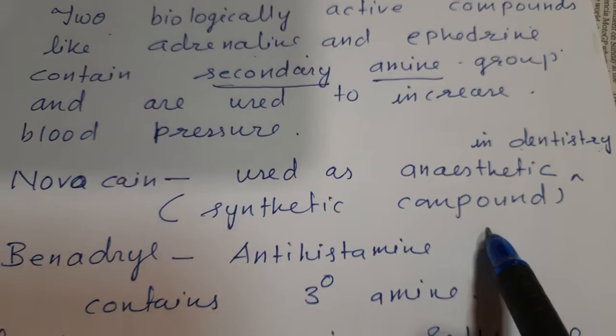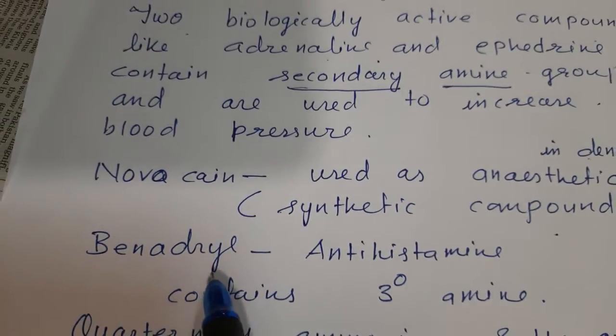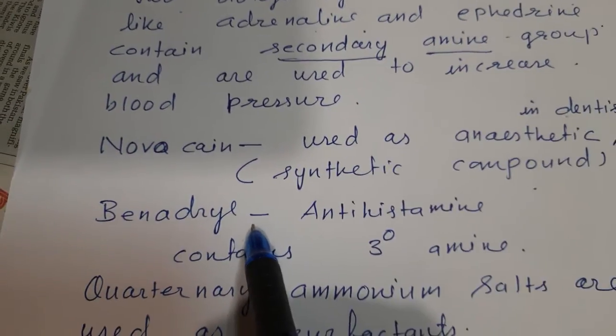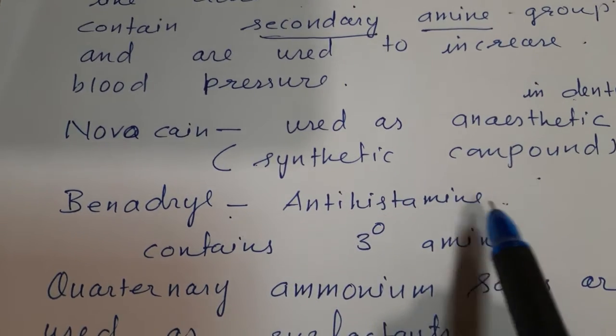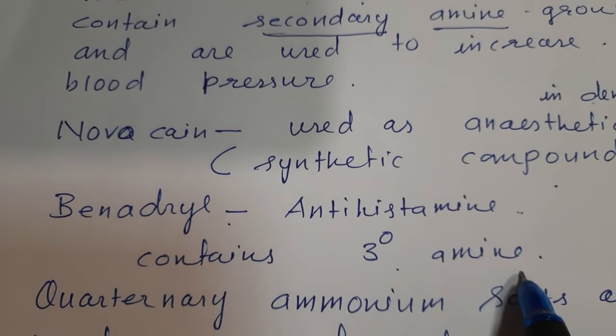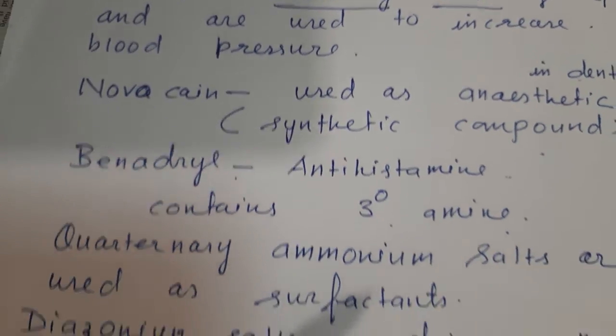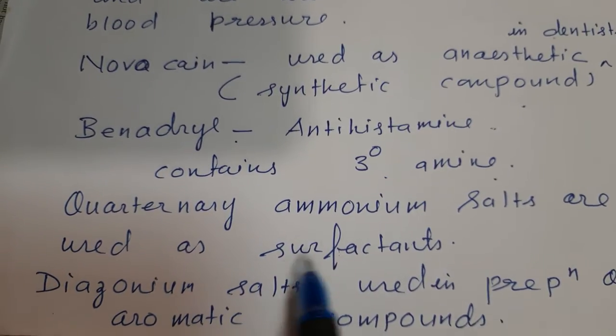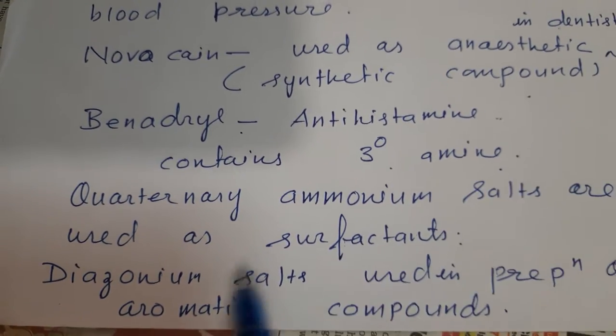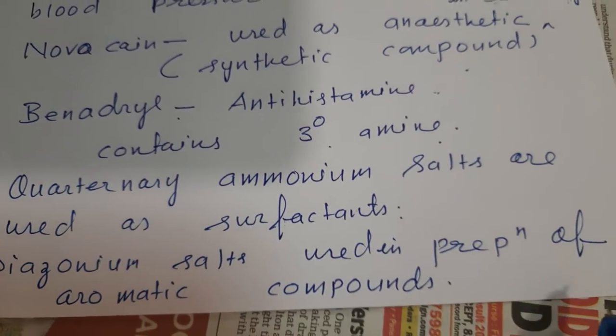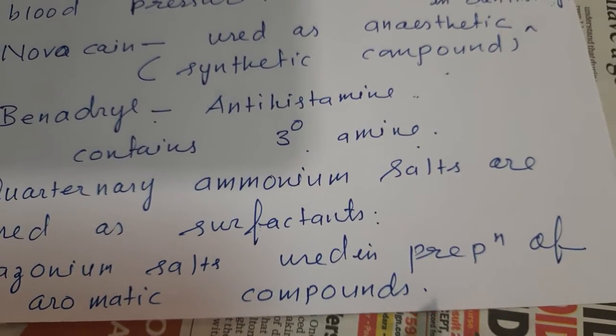It is a synthetic compound, remember. Then comes Benadryl. You must have heard about the cough syrup Benadryl. It is antihistamine. It also contains 3-degree amine. Quaternary ammonium salts are used as surfactants. Diazonium salts are used in the preparation of different aromatic compounds.